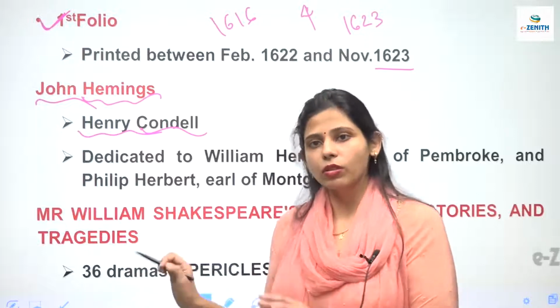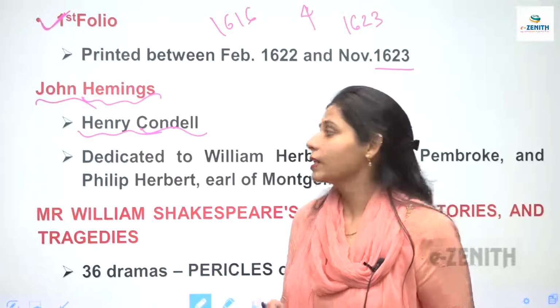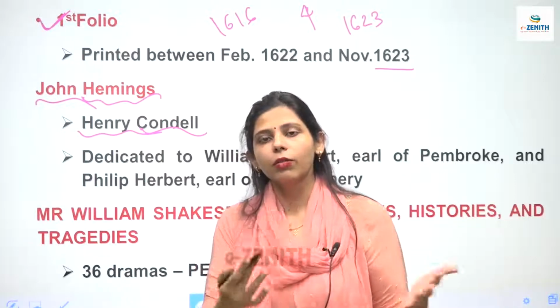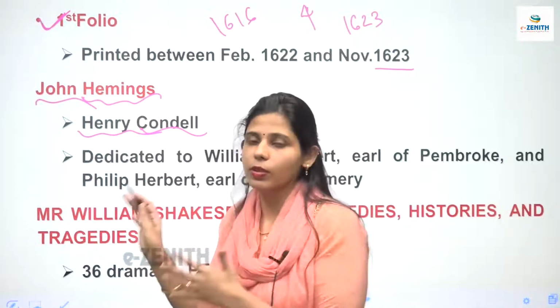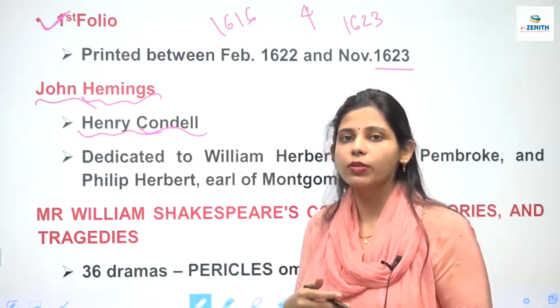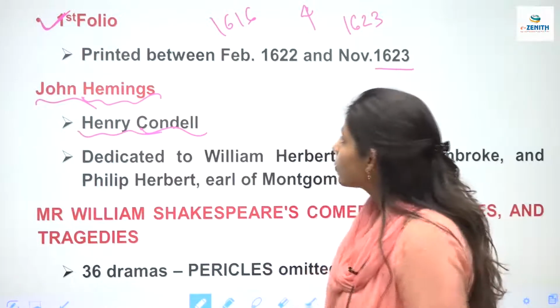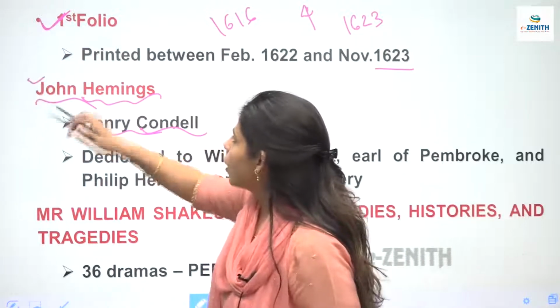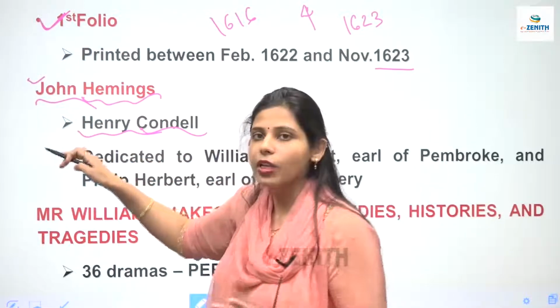Now this is the most important folio that is being asked in the examination. So even if you do not remember the second or the third or the fourth folio, just remember this folio because it is important. And the second one is also important because there is an epitaph which has been written by Milton. Clear? So first folio by these 2 people. One is John Hemmings and the other one is Henry Condell.